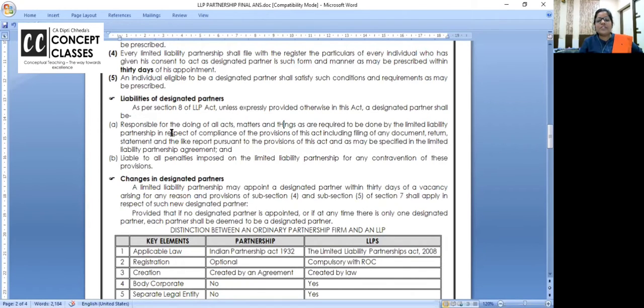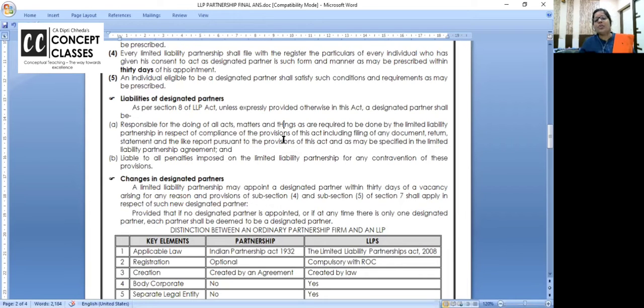He is responsible for doing all the acts, matters and things as required to be done by the LLP in respect of compliance with the provisions of the Act, including filing of documents, returns, statements, reports and all. What the LLP has to do is now the responsibility of the designated partners.